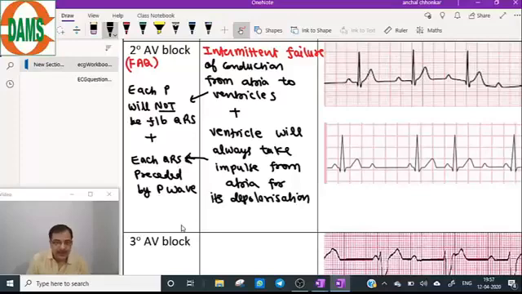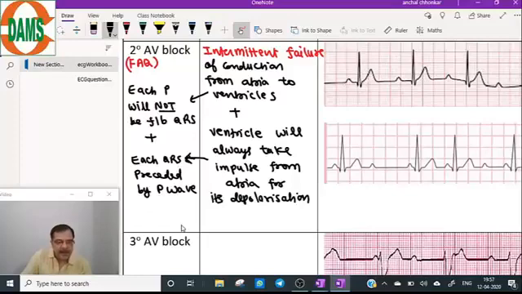That each P will not be followed by QRS, but whenever QRS is coming, it will be preceded by P wave. If there is an intermittent failure, then how is the ventricle taking the impulse? During that cycle, the ventricle will not be taking the impulse, when the atrial impulse is not able to conduct to the ventricles. So this is the theory of the second degree AV block.